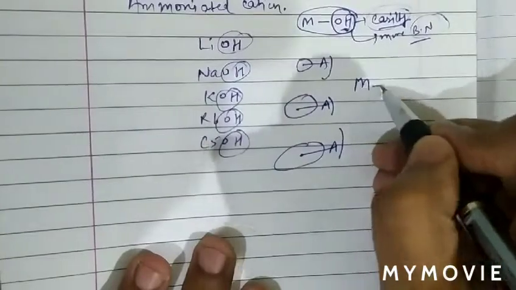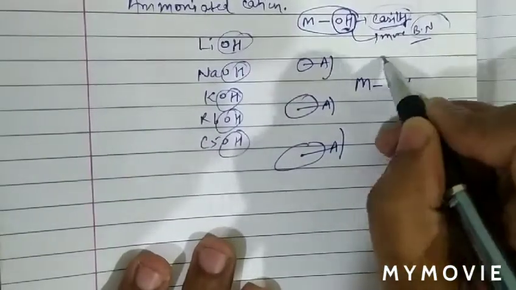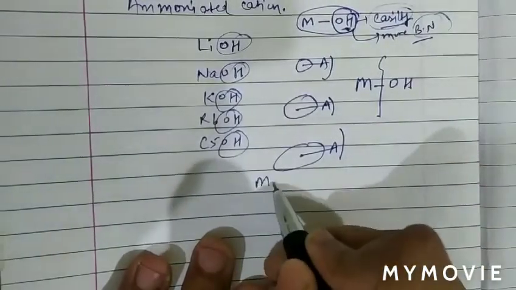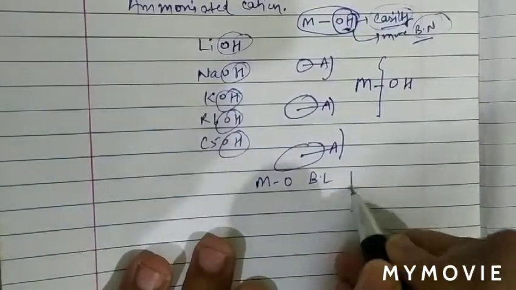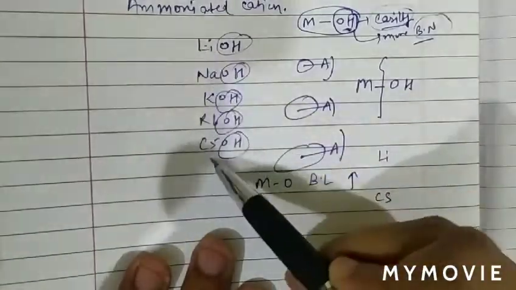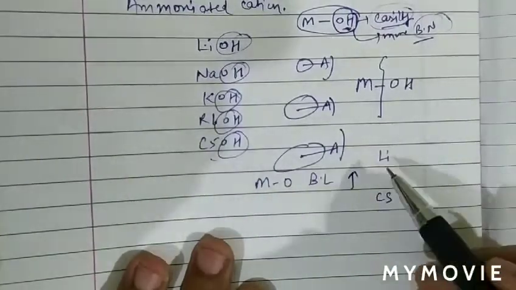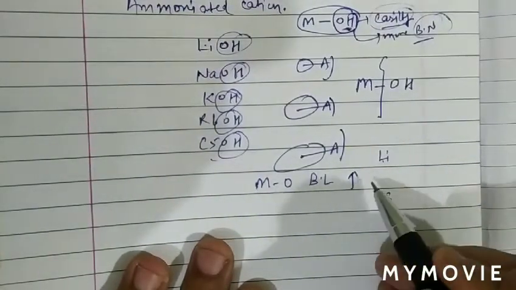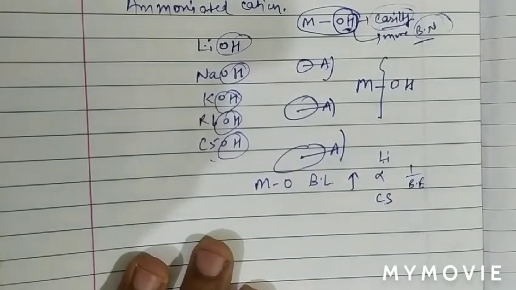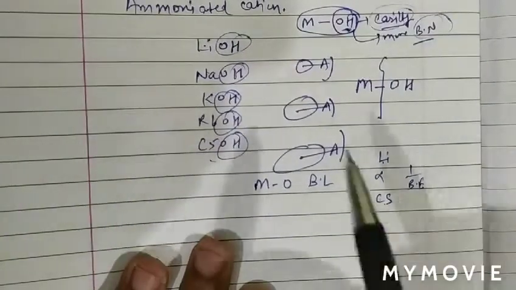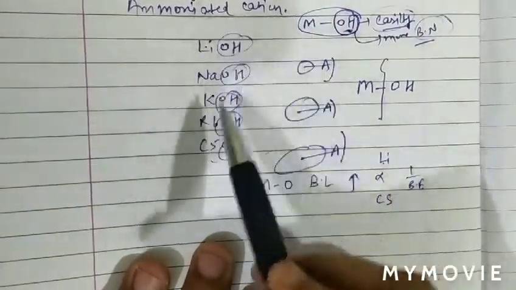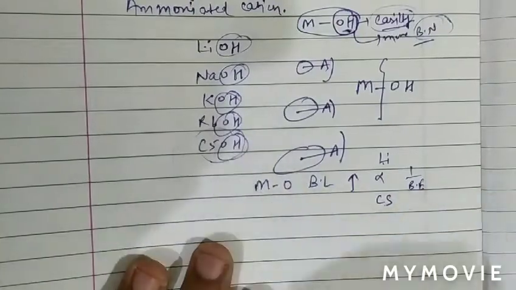As we can see, the metal oxygen bond length increases when we move from lithium to cesium, and we know bond length is inversely proportional to bond energy. So we can see the bond energy is highest for lithium hydroxide and lowest for cesium hydroxide.